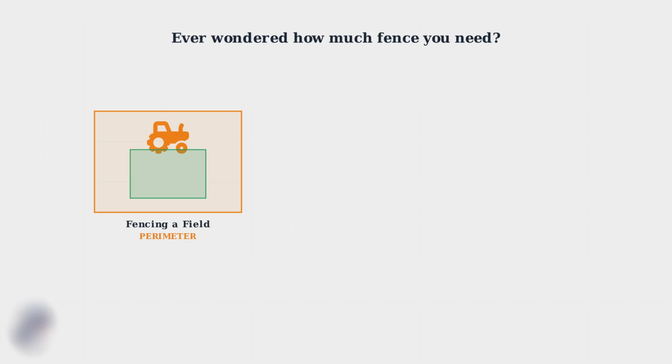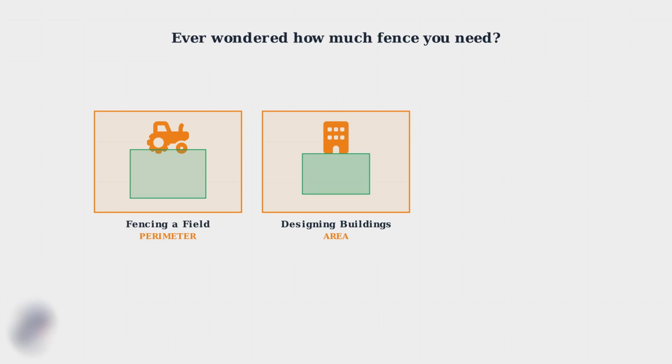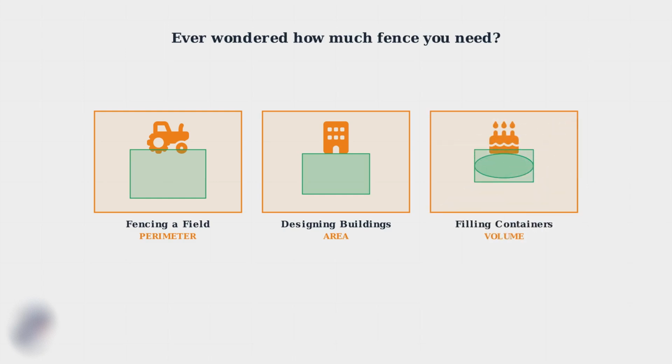A farmer planning to fence his field needs to calculate perimeter, the distance around the boundary. An architect designing a building must calculate area, the amount of space within the floor plan to determine materials and costs. And a baker filling a cake tin needs to understand volume, the three-dimensional space that determines exactly how much batter the container can hold.